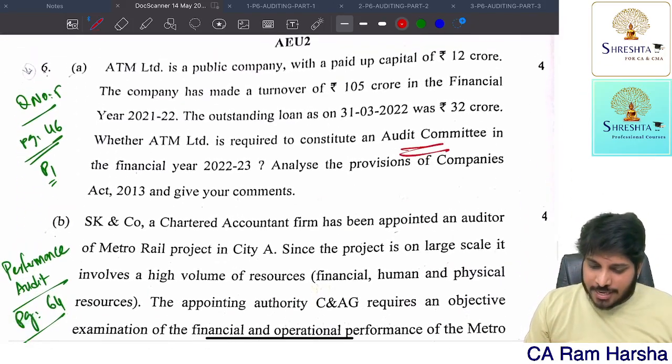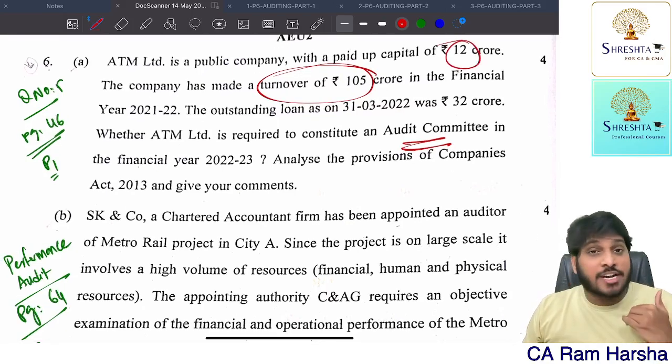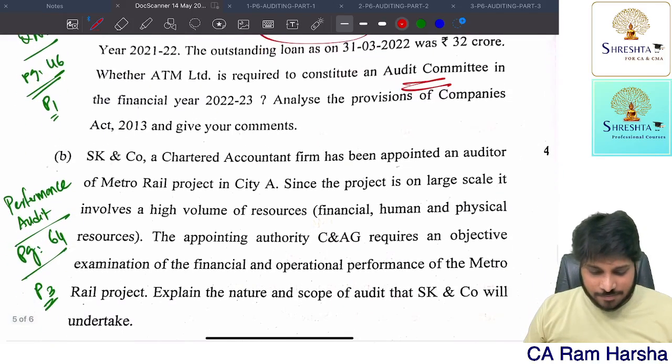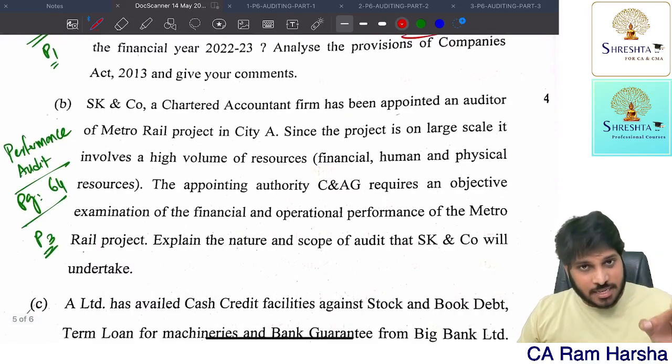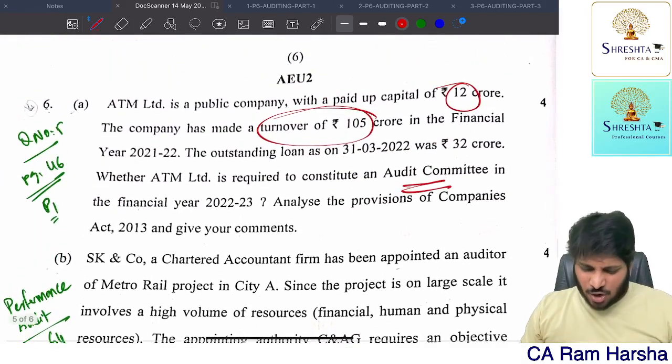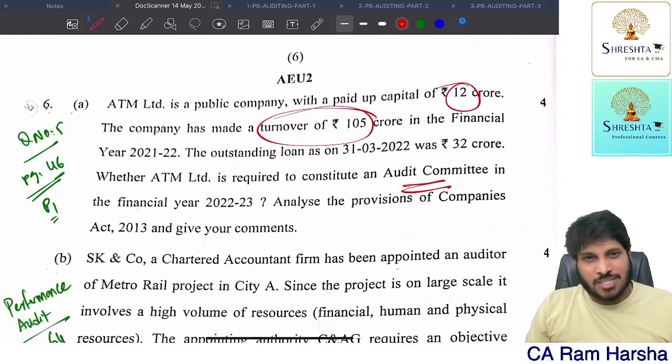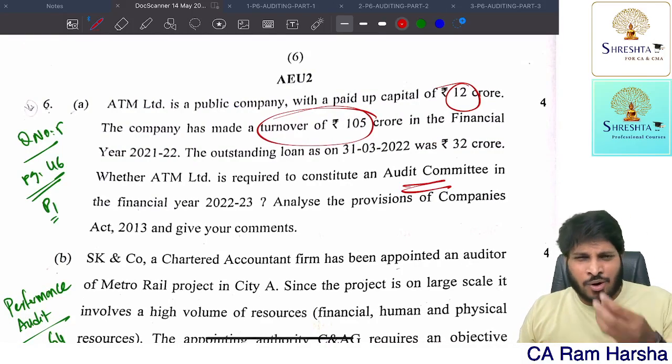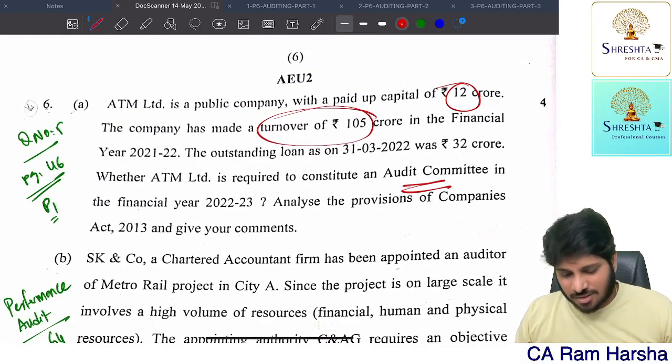Then the audit committee applicability provision. Since turnover is more than 100 crore and capital is more than 10 crore, audit committee is applicable for this company. You just have to write the applicability of audit committee and then ask. See, logically they should not test all these kinds of questions. Why test amounts and all? How is it useful in the career of the student?